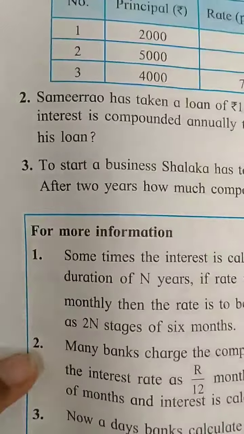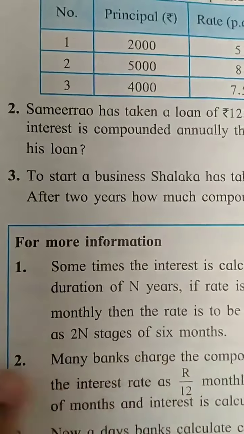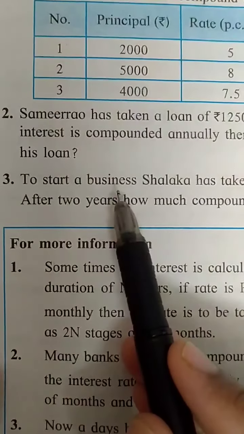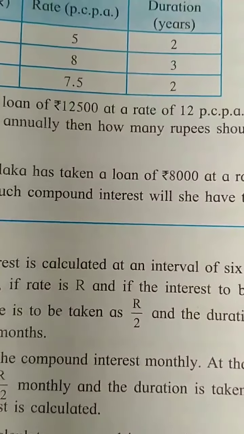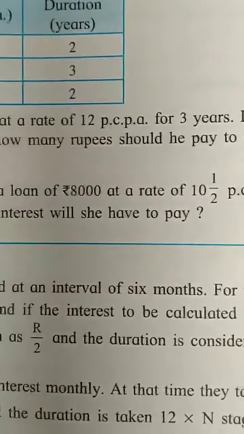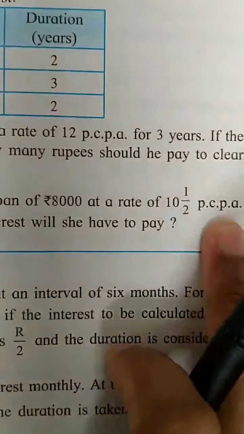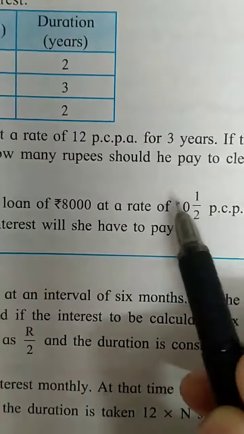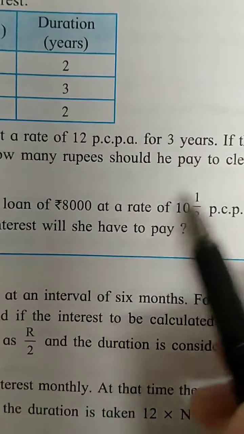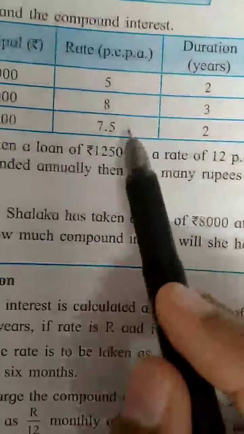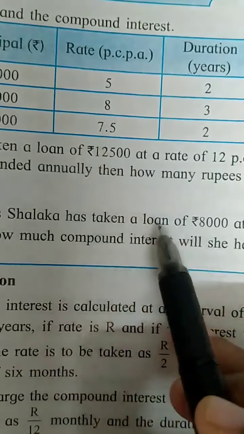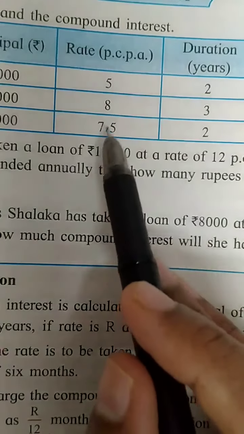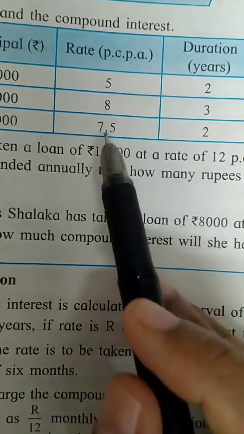Last question of practice set 14.1 goes this way. To start a business, Shalaka has taken a loan of rupees 8,000 at a rate of 10.5 PCPA. 10.5 means 10.5. We can consider it as 10.5. See, I told you to do this sum on your own, no? It was also a decimal number. So, you can go through this sum and you can solve the remaining two sums which I told you as homework.